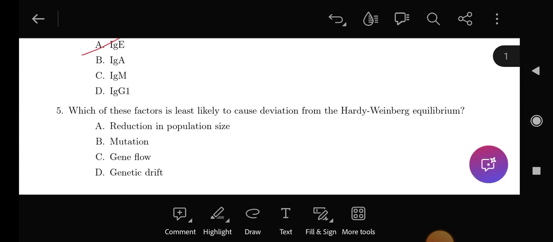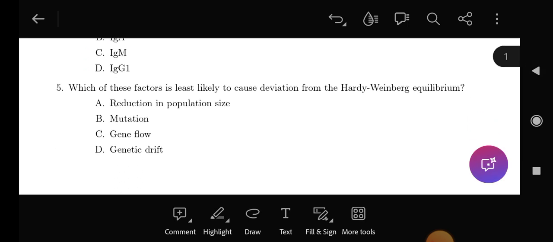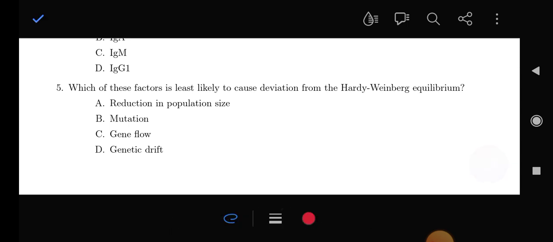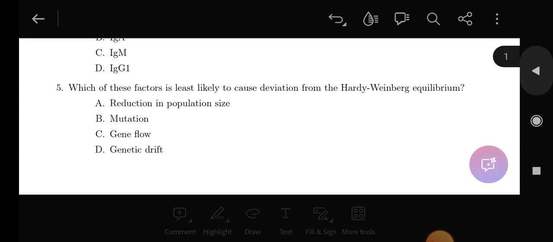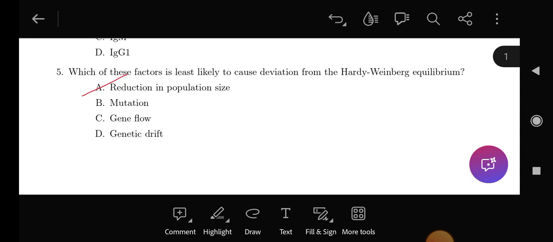Next, question number 5. Which of these factors is least likely to cause deviation from Hardy-Weinberg principle? Again here option A will be the answer. Reduction in population size, minimum reduction or very low amount of change in population size, will not change allele frequency, but other options, mutation, gene flow, and genetic drift, can change allele frequency. So option A will be the answer.